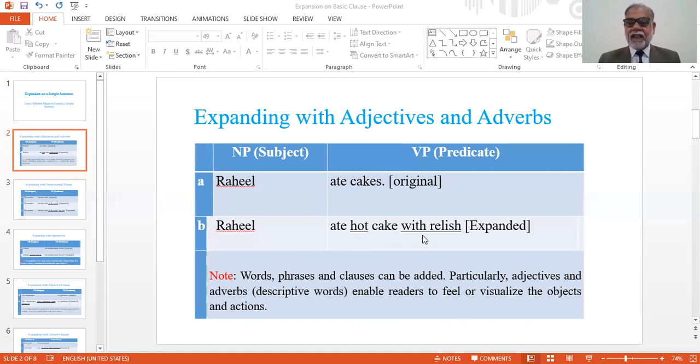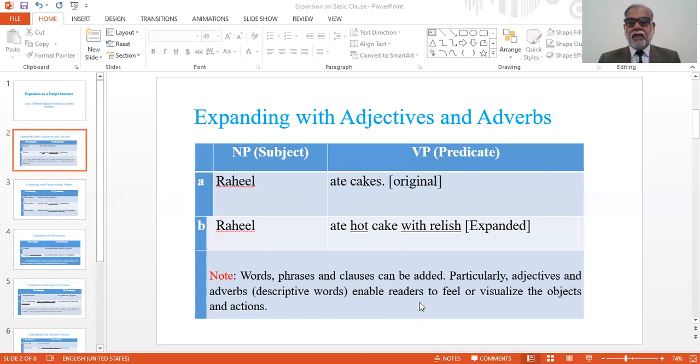And with relish is also a very effective adverb, and it gives us the picture of the person who ate cake. So please, we have to note words, phrases, and clauses can be added.